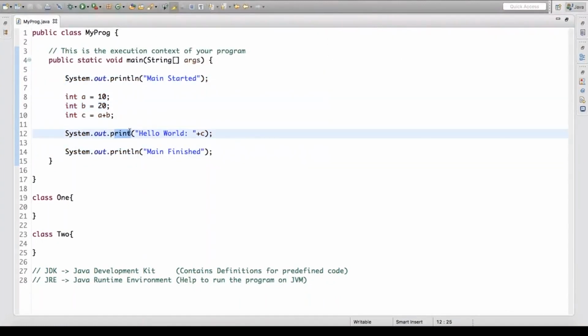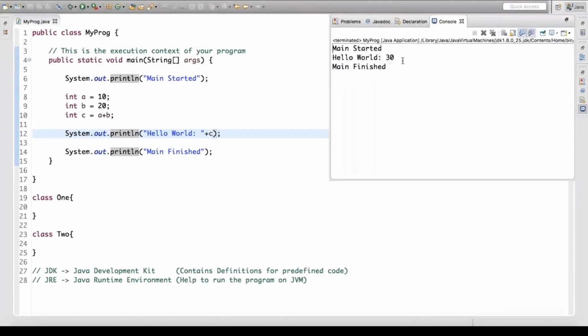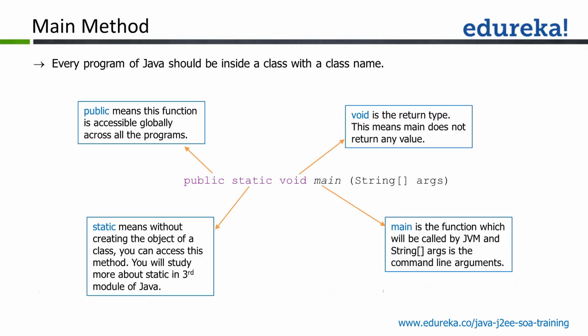So print means to print in the same line, whereas println means to print in a new line. So print versus println, there are two things now. Public means that main is accessible globally, right? So this is one access modifier. What exactly is public? It provides the visibility of main to the external world. That's how you're gonna treat it.